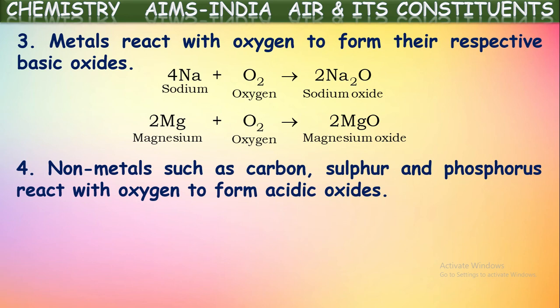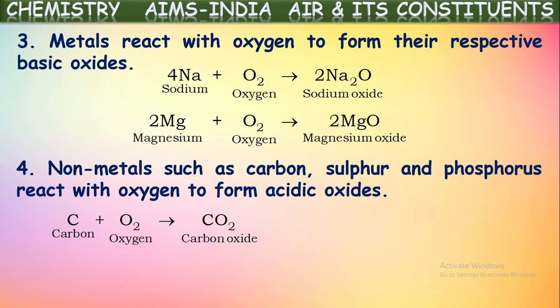Similarly, non-metals such as carbon, sulfur, and phosphorus react with oxygen to form acidic oxides. So, metals on reaction with oxygen form metallic oxides which are basic in nature. Non-metals burnt in the presence of oxygen form non-metallic oxides which are acidic in nature.